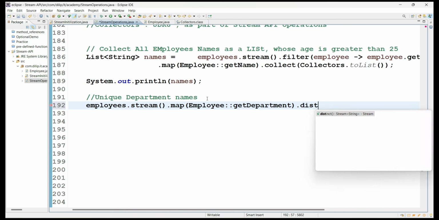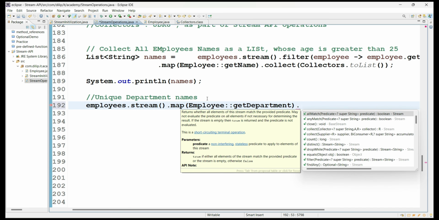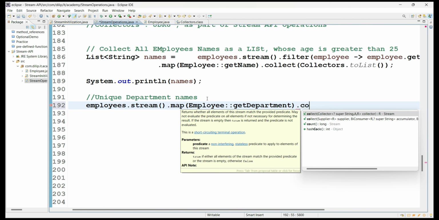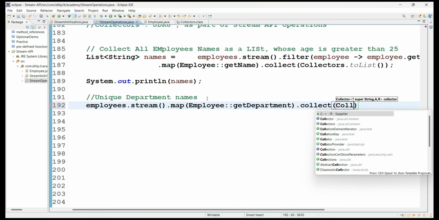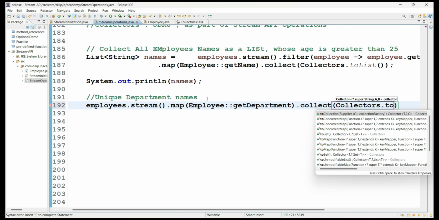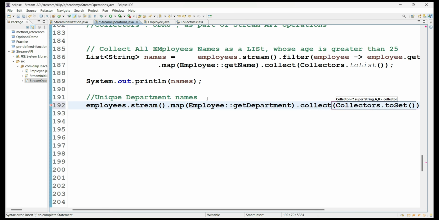So that is what, guys, it all depends on the scenario analysis, our skill set, and what kind of solutions we are using. Sometimes the same problem will have multiple solutions. So instead of distinct and collecting as a toList, for example, if I use Collectors.toSet, I have just collected it as a set.